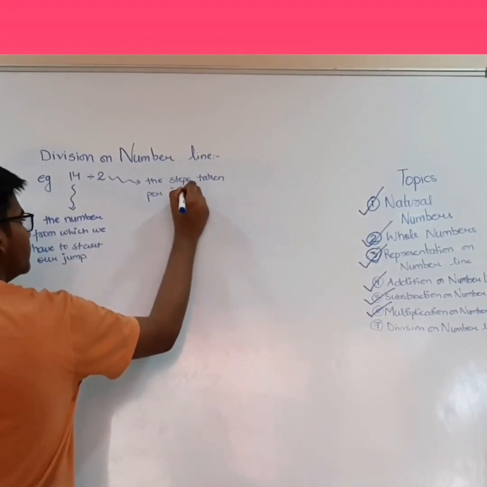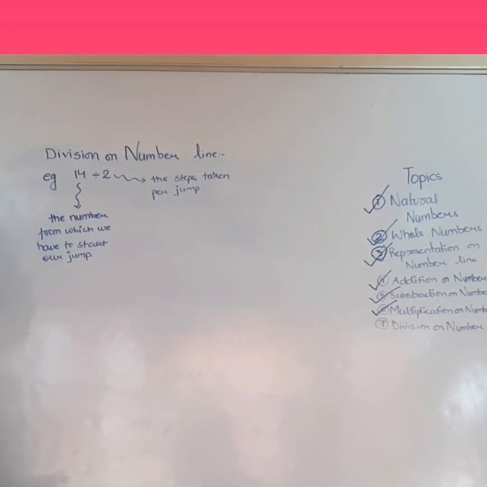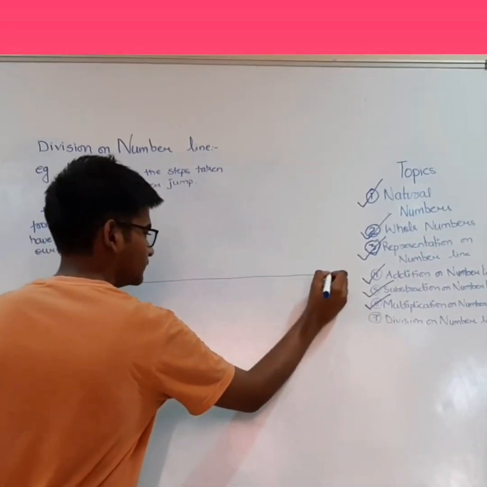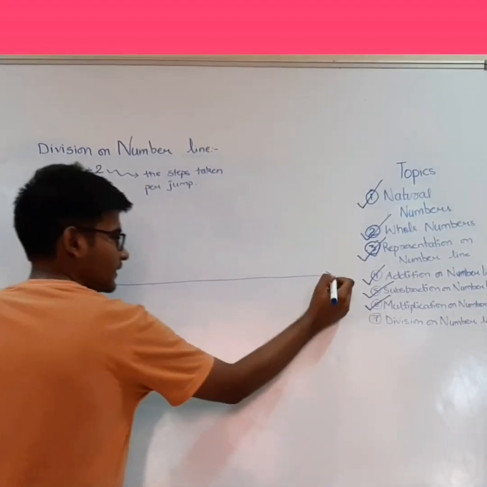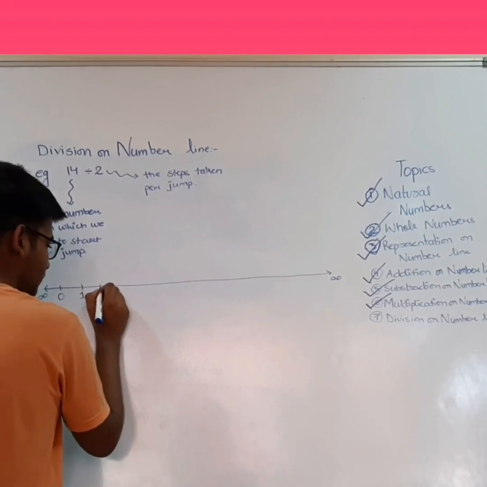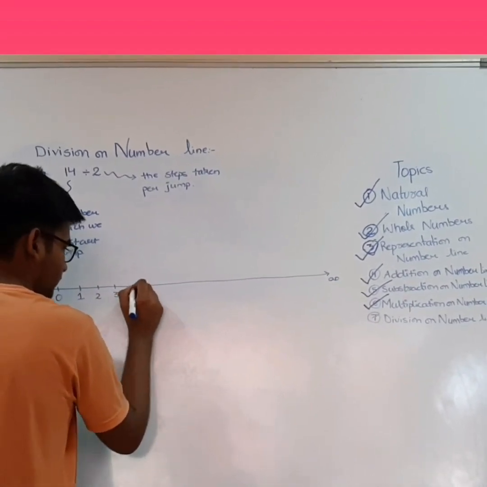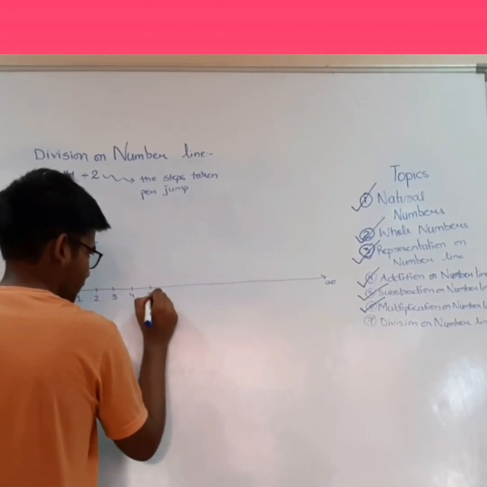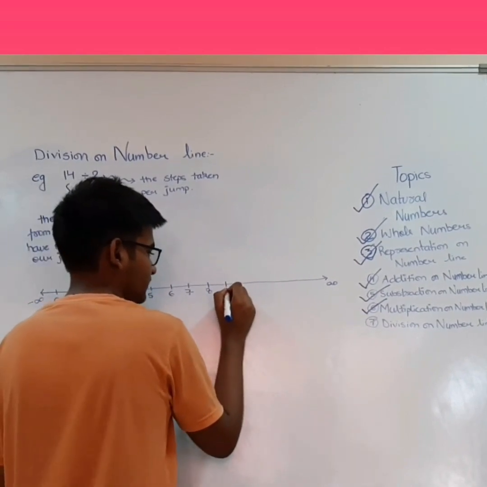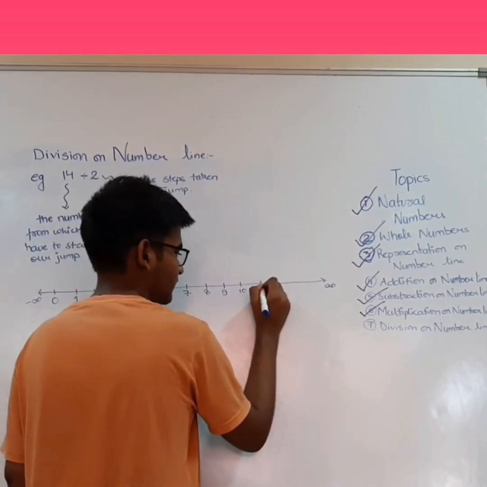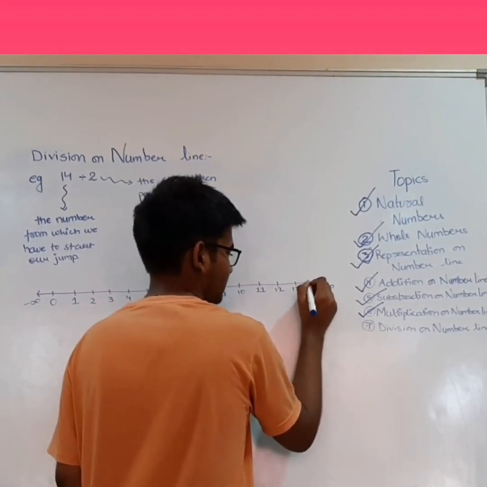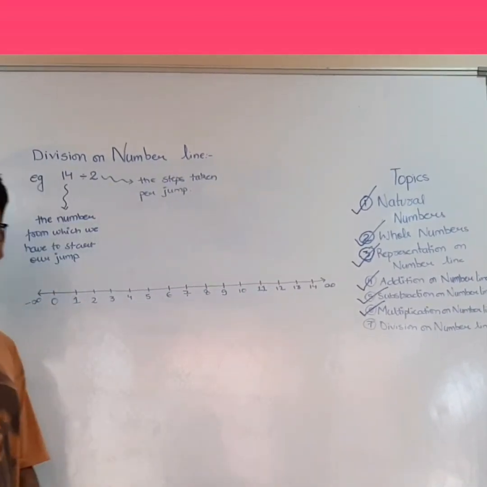So let us draw this on number line. Minus infinity, infinity, 0, 1, 2, 3, 4, 5, 6, 7, 8, 9, 10, 11, 12, 13, 14, and so on.